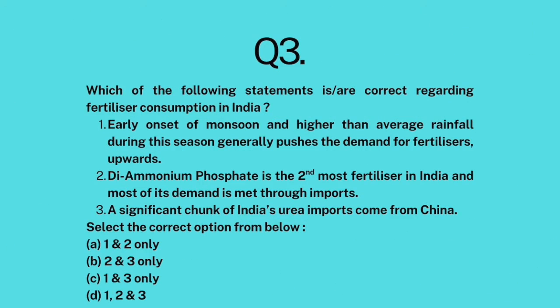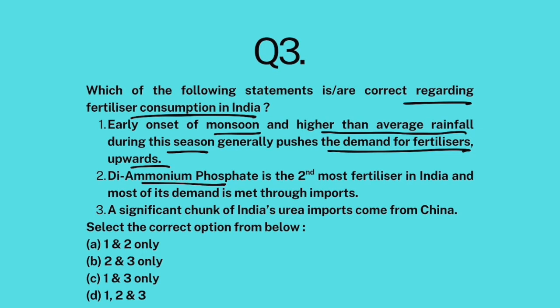Question number 3. Which of the following statements are correct regarding fertilizer consumption in India? Early onset of monsoon and higher than average rainfall during this season generally pushes the demand for fertilizers upwards. Diammonium phosphate is the second most consumed fertilizer in India, and most of its demand is met through imports.